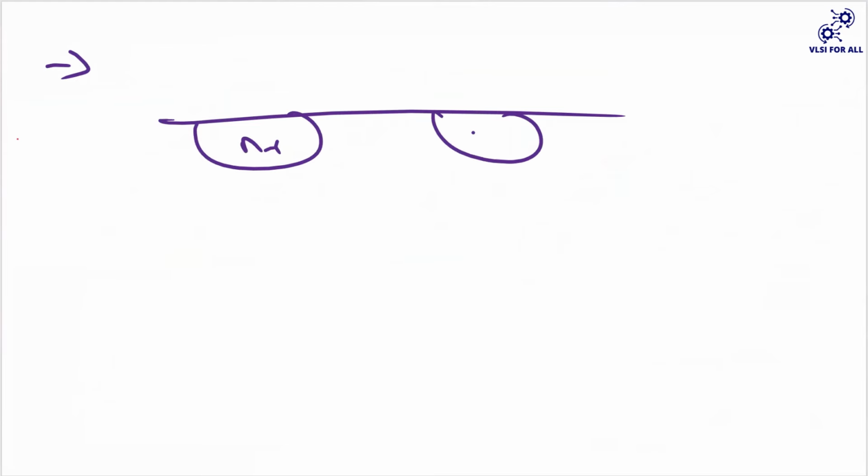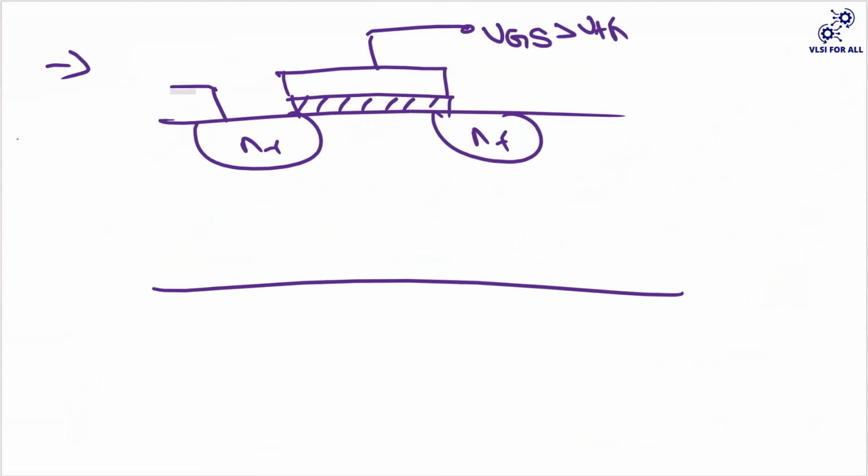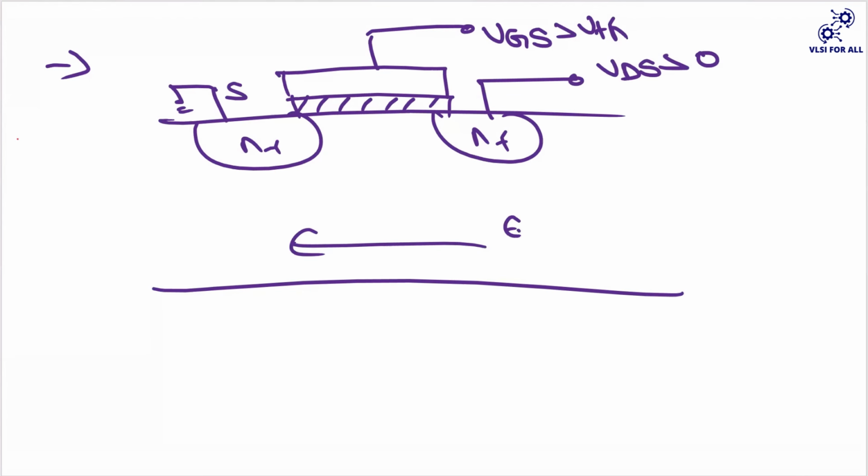So this is your N plus and this is your N plus, and this is your oxide. And I've applied a gate potential on top of this gate, which is greater than VTH. Now I say that my device is on. So I will apply some potential on this drain, which is greater than 0. I've connected the source to the ground. So ultimately, what has to be the direction of this electric field? That has to be from drain to source. So this is my electric field direction, and this is my channel length, and the current direction will be ID.